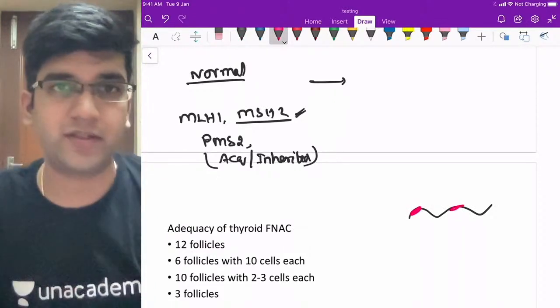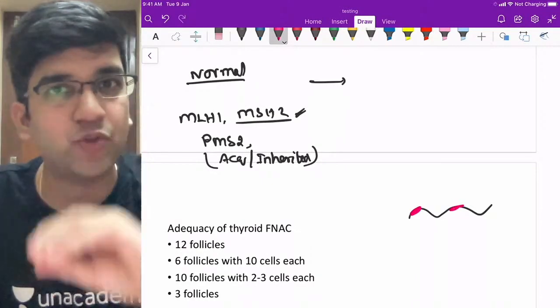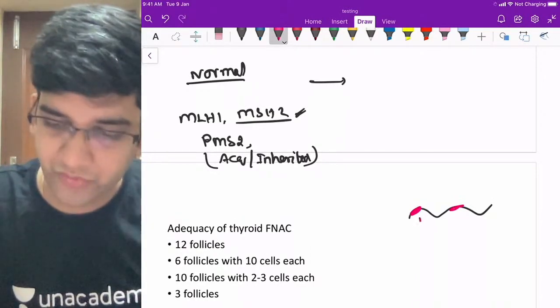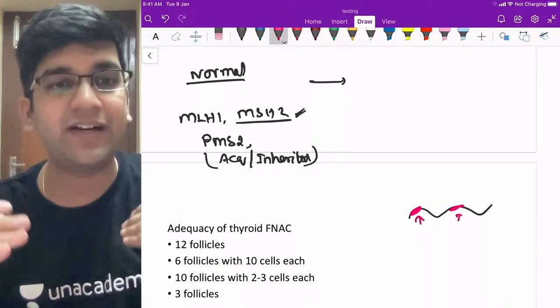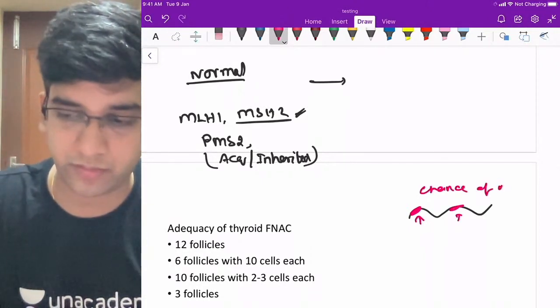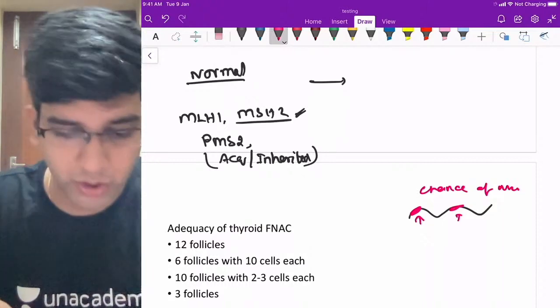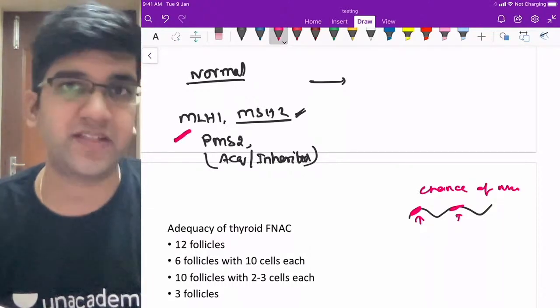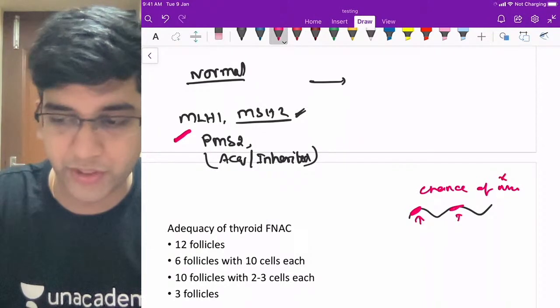Okay, they are repeats. These microsatellites are the ones which keep on changing over the period of time. When they change, rapidly dividing, rapidly proliferating, there's a chance of mutation here, right? Who is going to correct the mutation? It is your MSH, MLH genes. So it will correct the mutation.